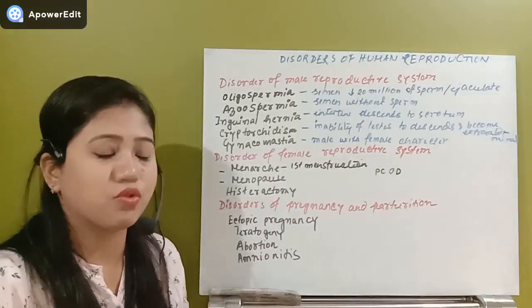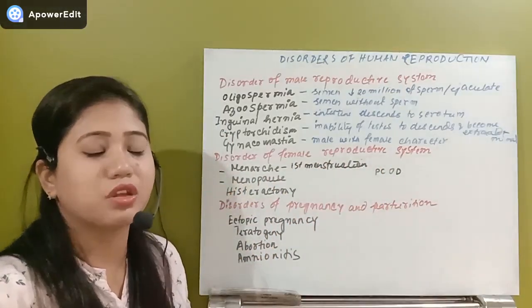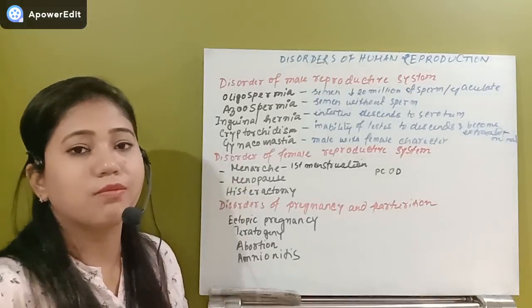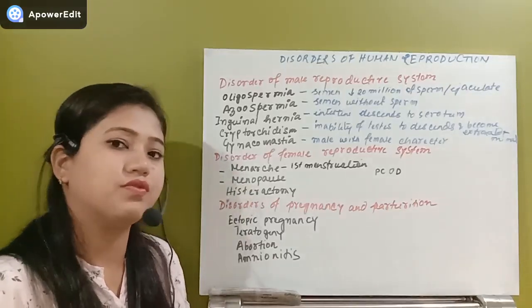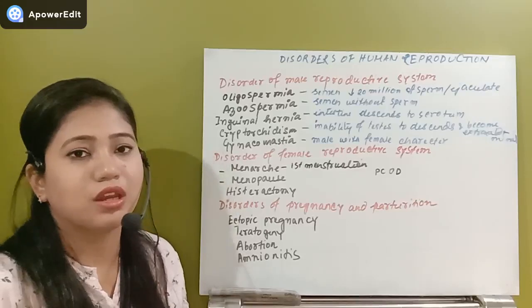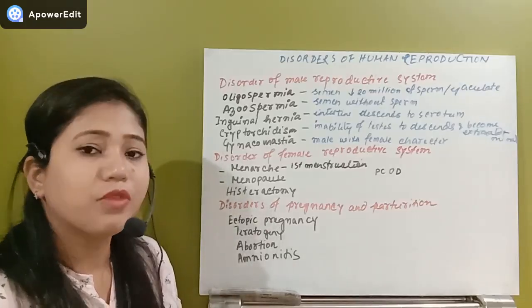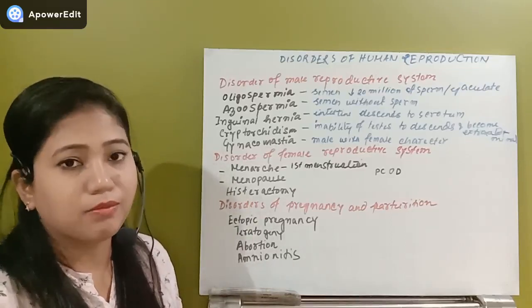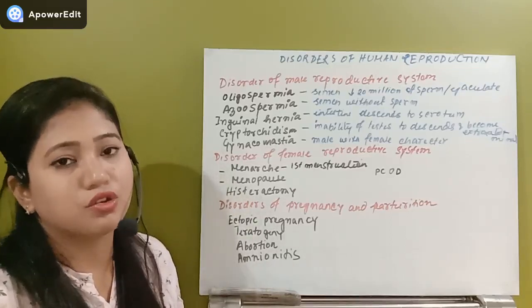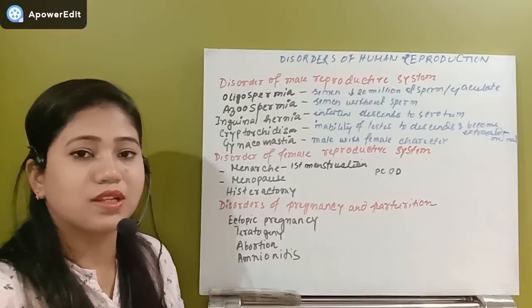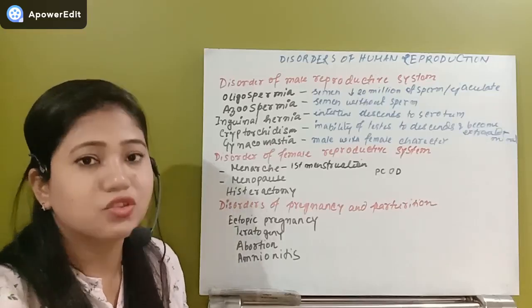And what is menopause? Menopause means a condition when the menstrual cycle stops. This occurs in the female at around 40 to 50 years, when due to less hormone or reproductive inability, the female is no more able to control this menstrual cycle, and menstrual bleeding stops.